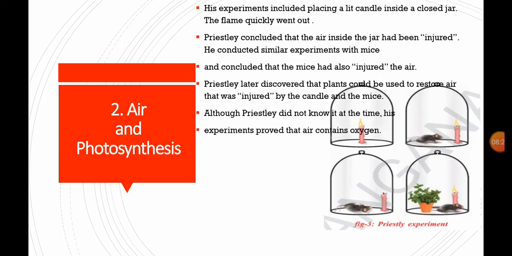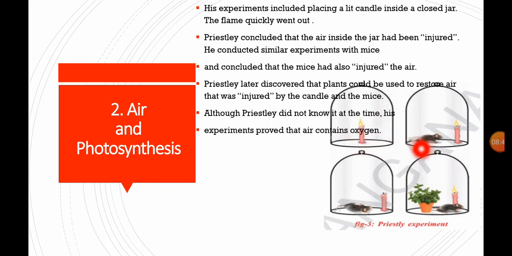Next, coming to air. Another scientist came forward, John Priestley. He said something is there in the air. To prove that, he started an experiment. His experiment included placing a lit candle inside a glass jar. The flame quickly went off.